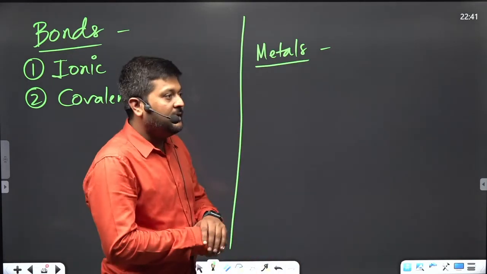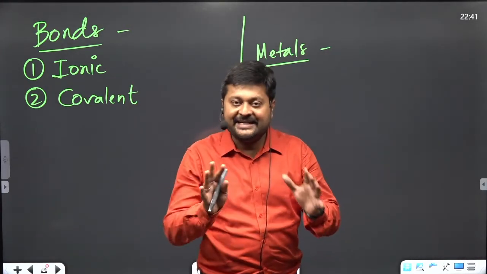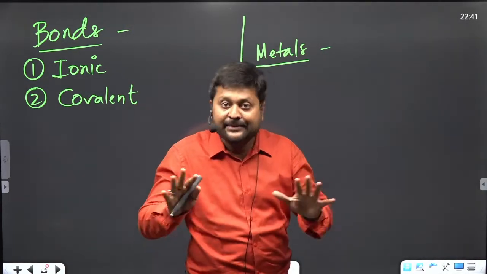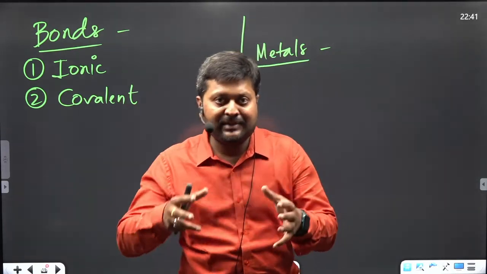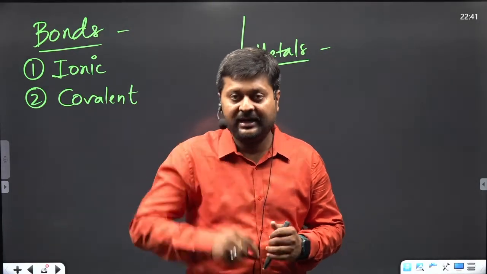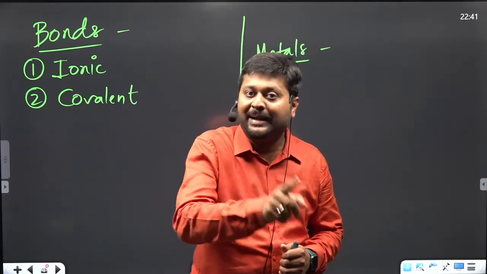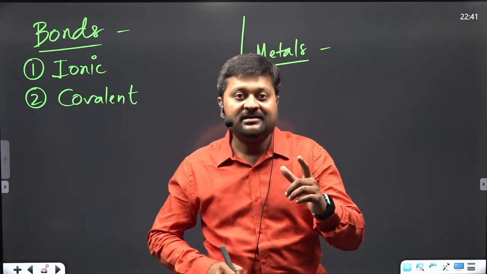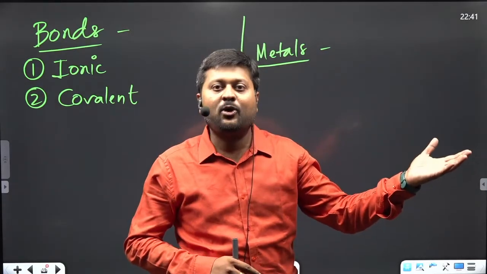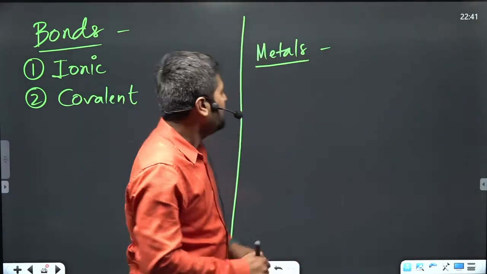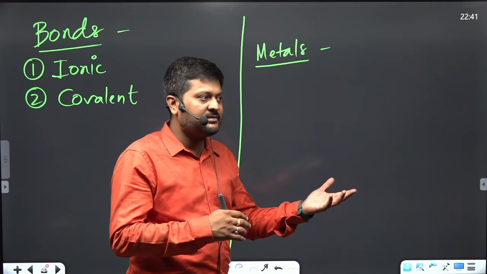Listen to me. We have discovered 118 different elements. Now, we have classified the elements into basically three categories: metals, non-metals, and metalloids. The elements which have the tendency to lose electrons are called metals. Do you know this thing, that some metals lose electrons?